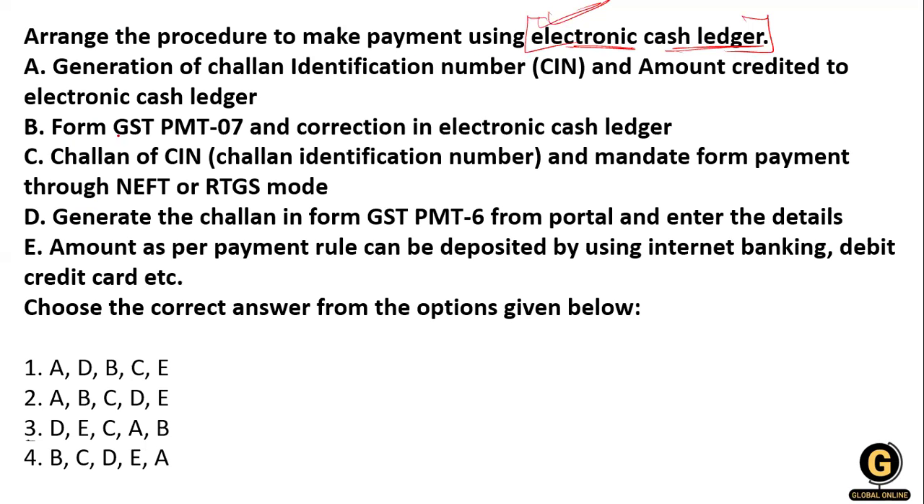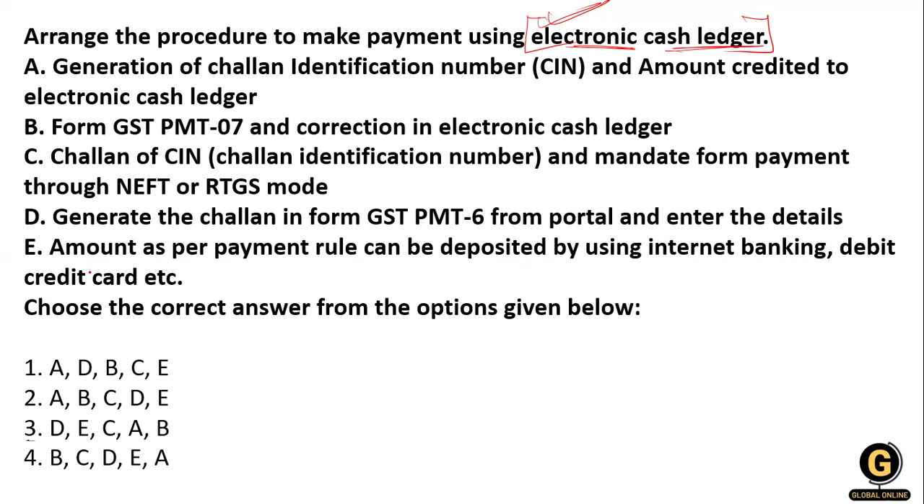After that, the statement two forms of the GST PMT 07, correction in electronic cash ledger, challan CIN, that is challan identification number, and mandate for the payment through the NEFT and RTGS mode, and generate challan in the form of GST PMT 06 from the portal, and enter the details and amount as per the payment rule, which can be deposited by using internet banking and debit and credit card.